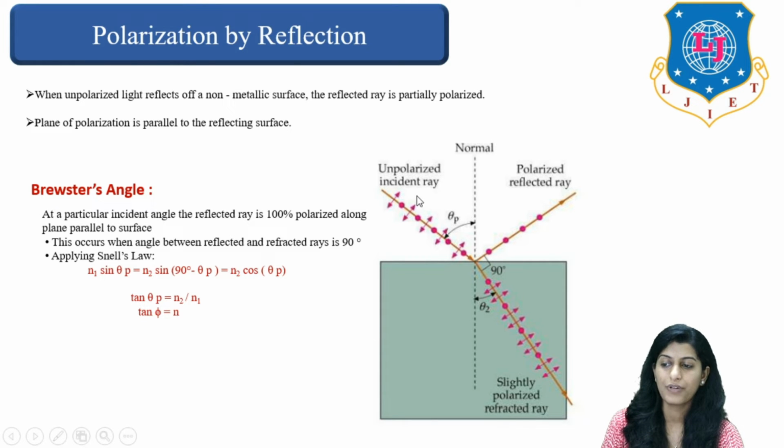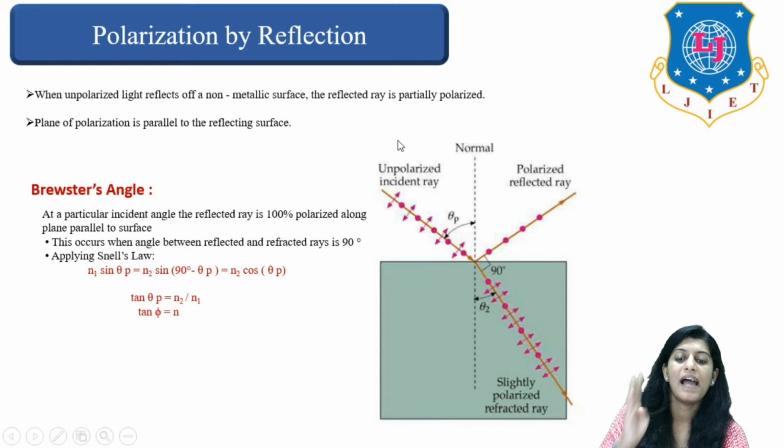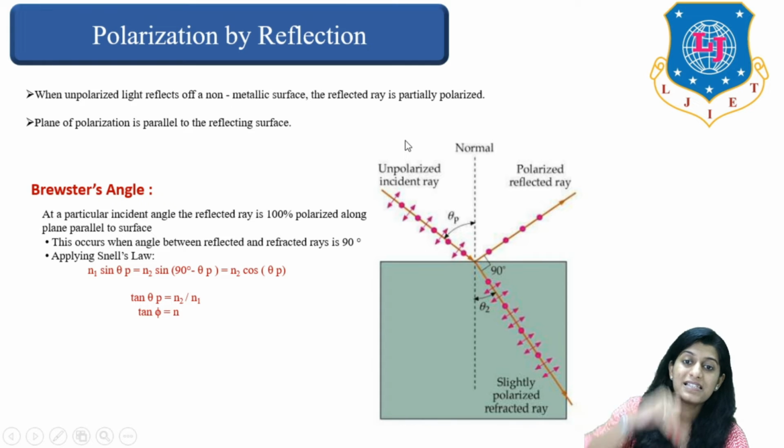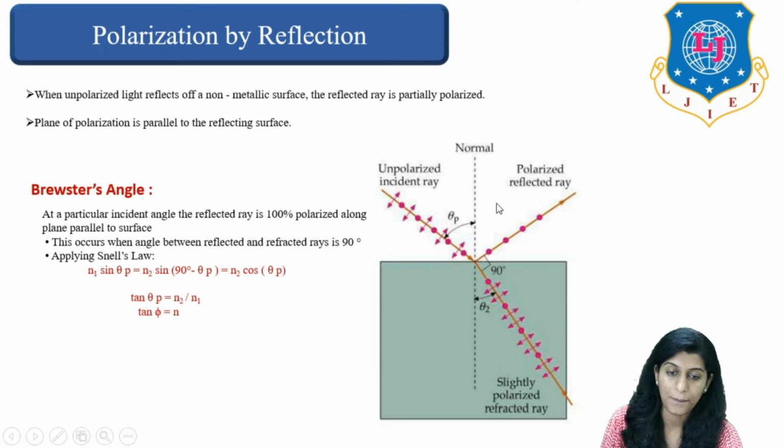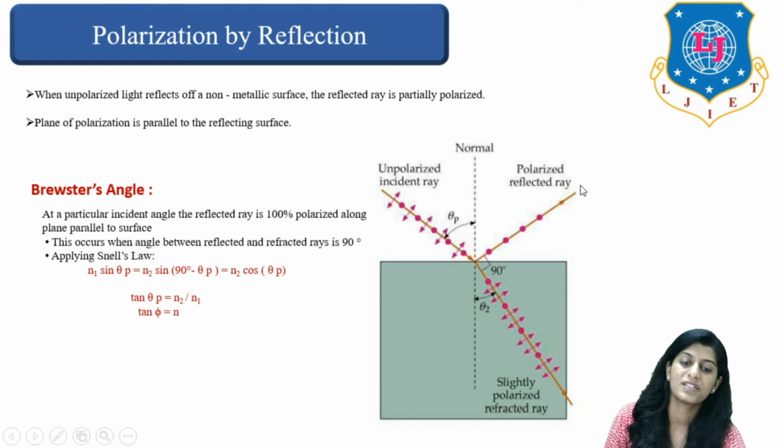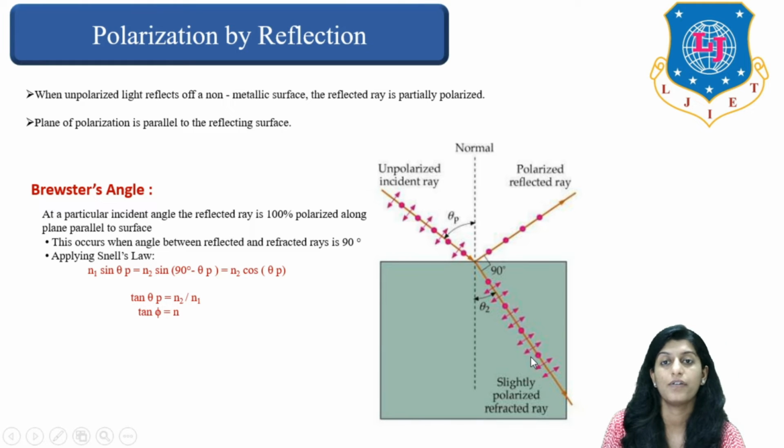So this is a figure, if you can see here. This is a slide and there is an unpolarized light which is incident on the plane. This is the normal, that is 90 degrees to the plane, and this is polarized light which is reflected from this particular plane. The angle made by the unpolarized light when it is incident on the surface is given by theta p. And this is the polarized light which is coming out, right? So this is a slightly polarized refracted ray.